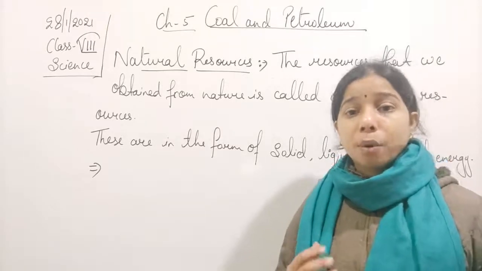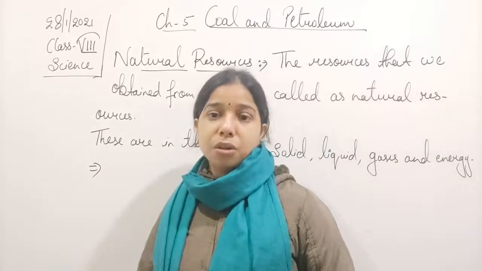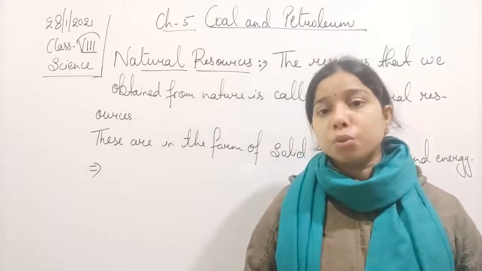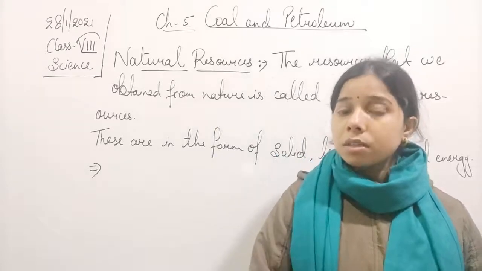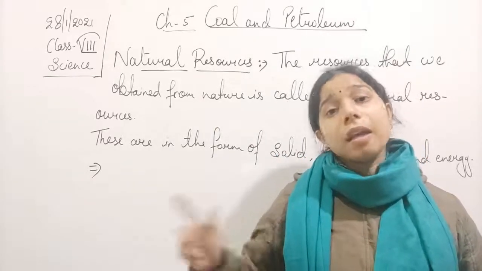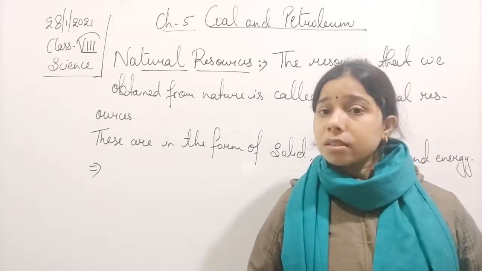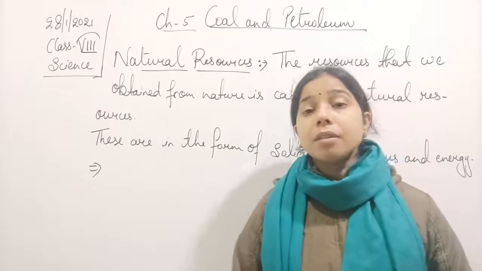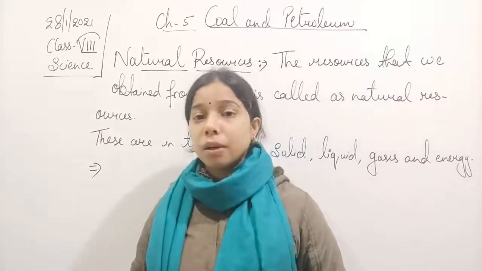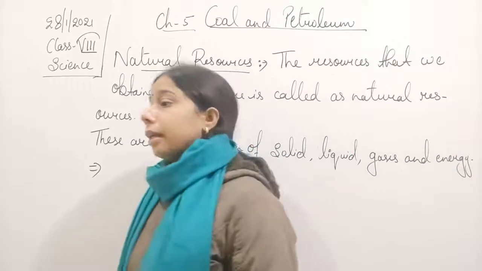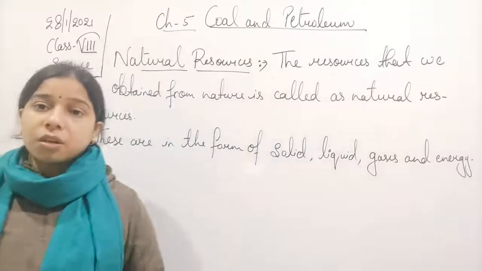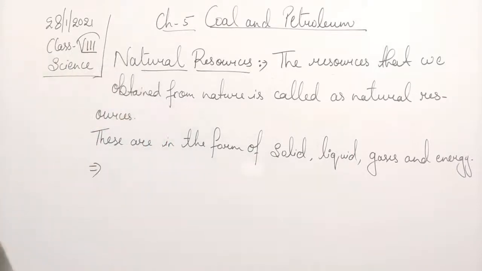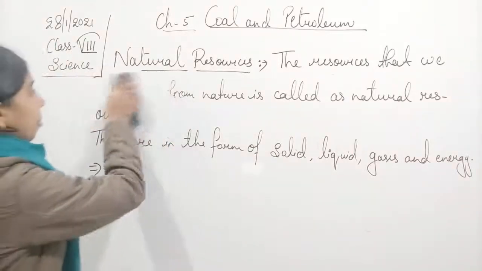So depending upon the availability of these natural resources, we have classified them into two types: exhaustible resources and inexhaustible resources. Exhaust means which get consumed easily, and inexhaustible means which do not get consumed. Consumed means it gets finished. So depending upon the availability, we have classified them into two categories.